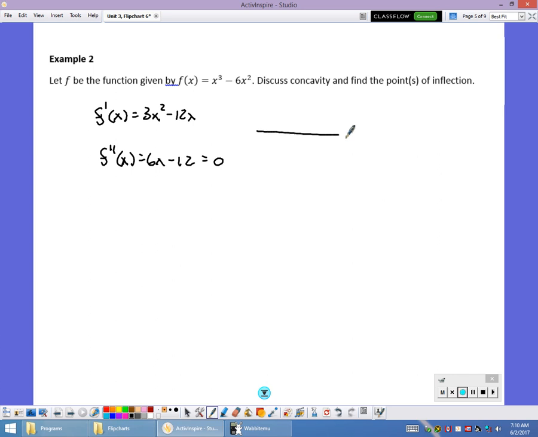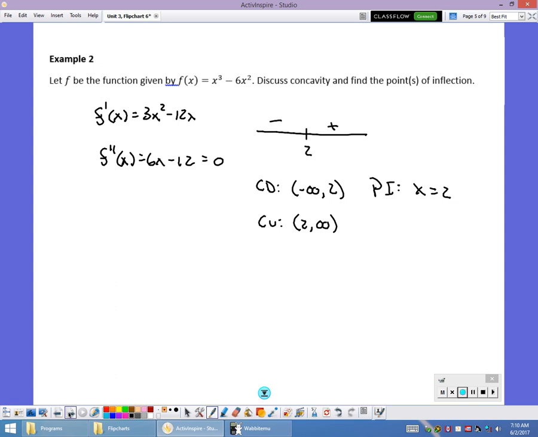So I set up my number line chart, put in 2. When I put in my test values, I put them in the second derivative. So if I plug in 0 over here, I get negative. If I plug in 3 over here, I get positive. So I'm concave down on the interval from negative infinity to 2. Concave up on the interval from 2 to infinity. And I have a point of inflection at x equals 2.